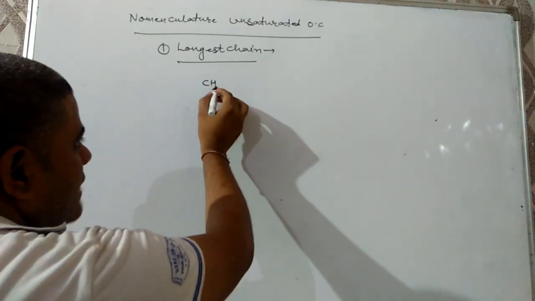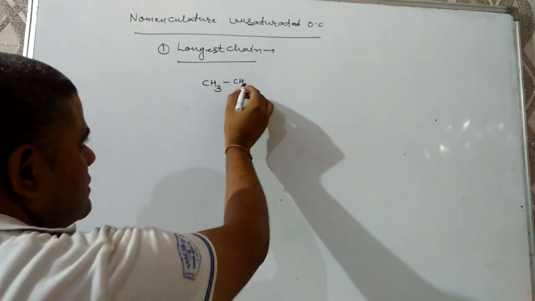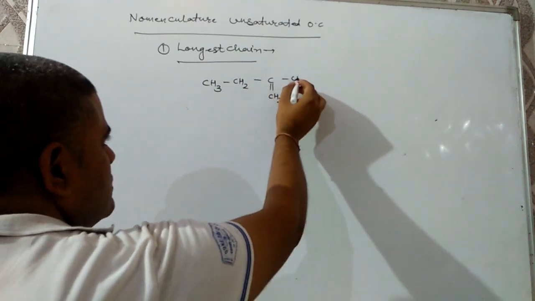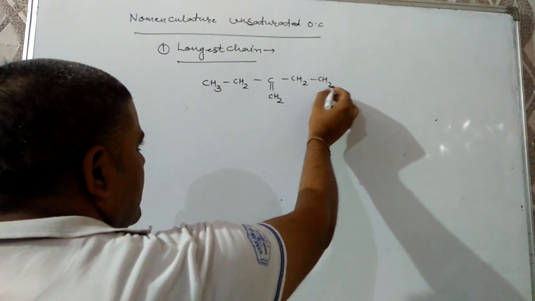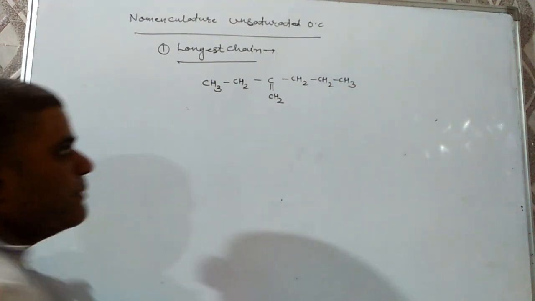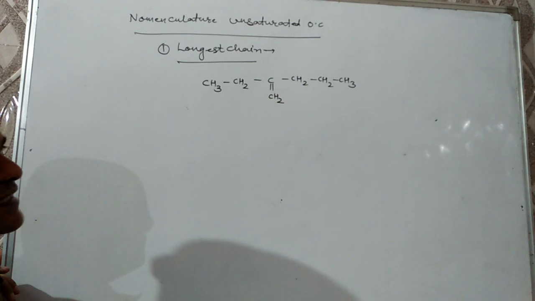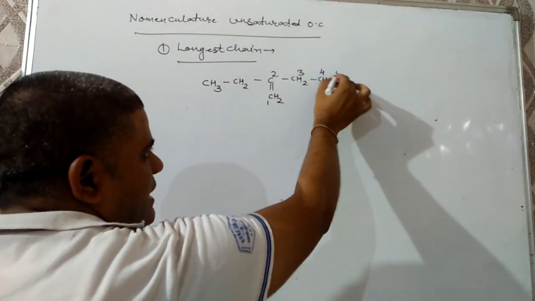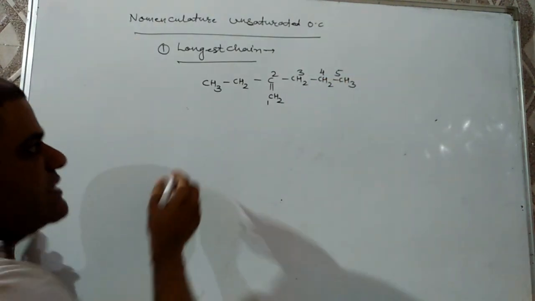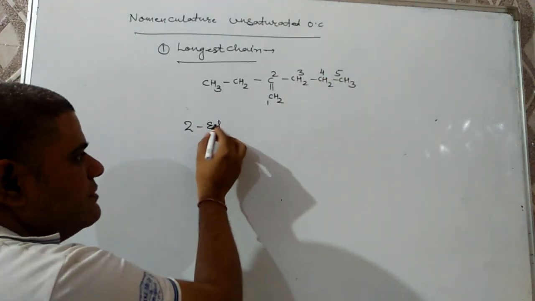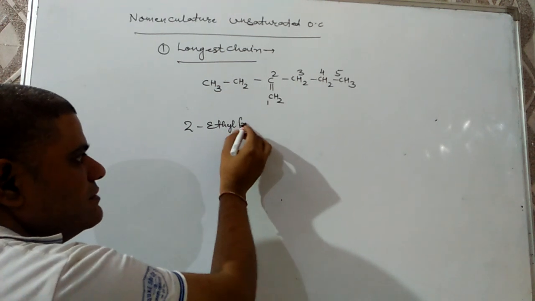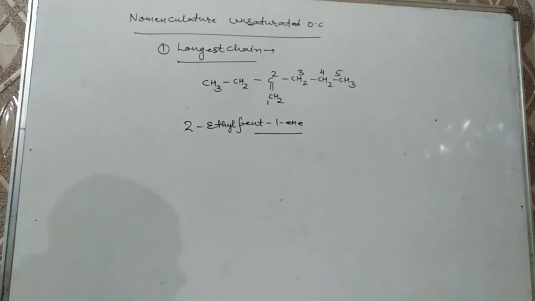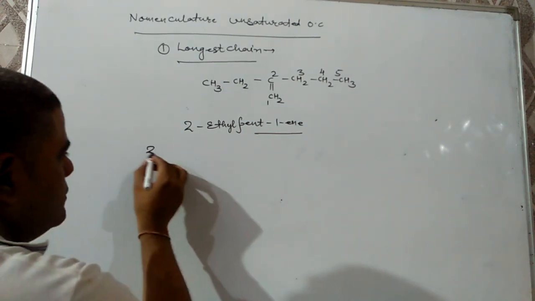For example, if this molecule is there, CH3CH, C, double bond CH2, CH2, CH2, CH3. And question might be there, what is the IUPAC name of this? Then its IUPAC name should have a word root of 5 carbon, as we have to include maximum multiple bond. Then its IUPAC name will be 2-ethyl pent-1-ene.